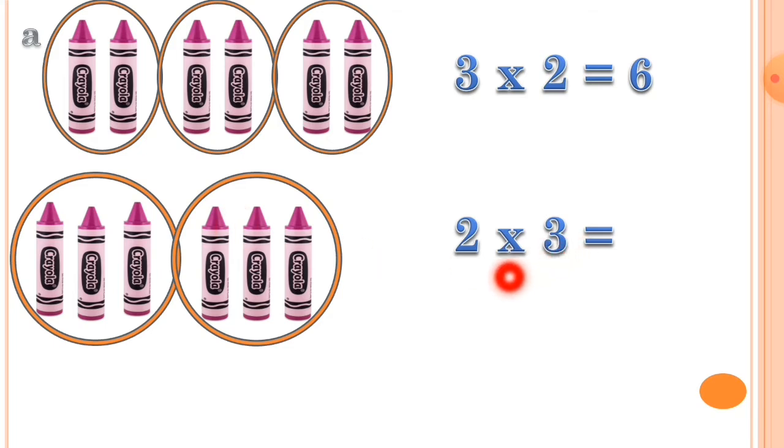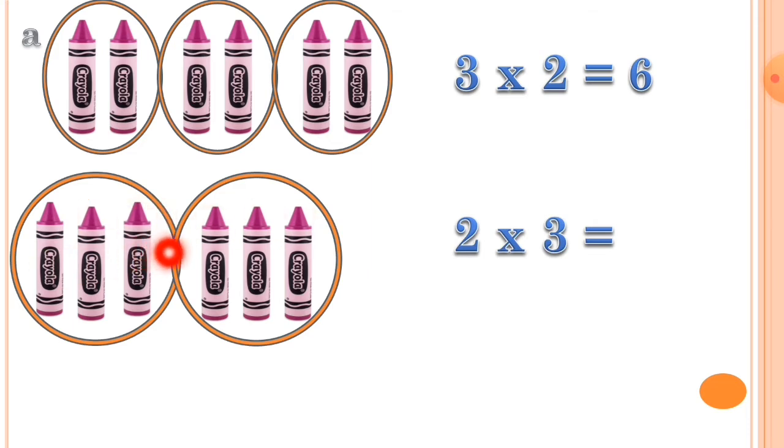Now the multiplication sign, the cross sign, and 3. So what is 3 indicating? Number 3 is indicating that there are 3 crayons in each group. I repeat this again: 2 is indicating the number of groups and 3 is indicating that there are 3 crayons in each group. You can check this.